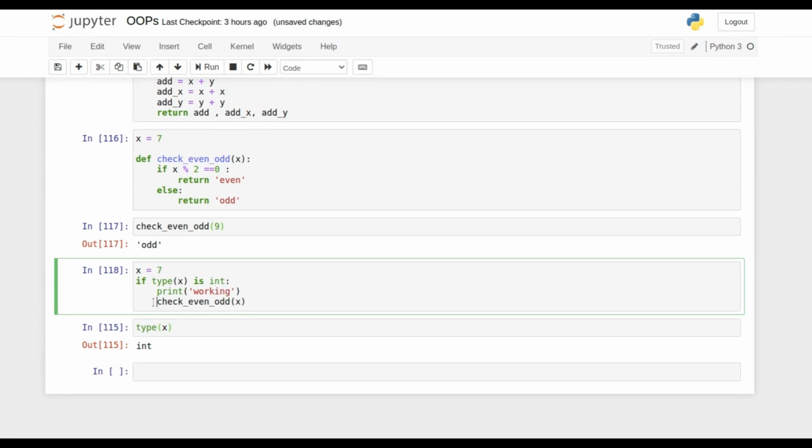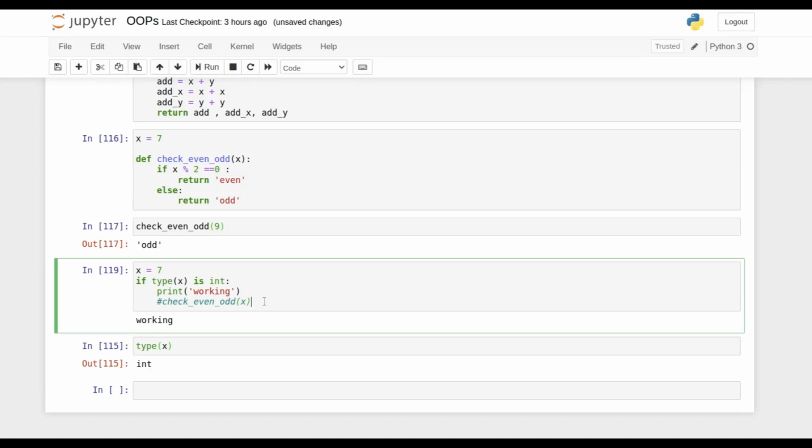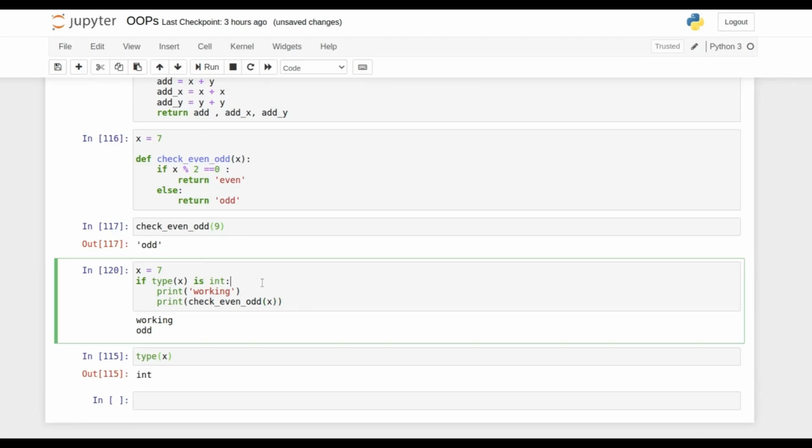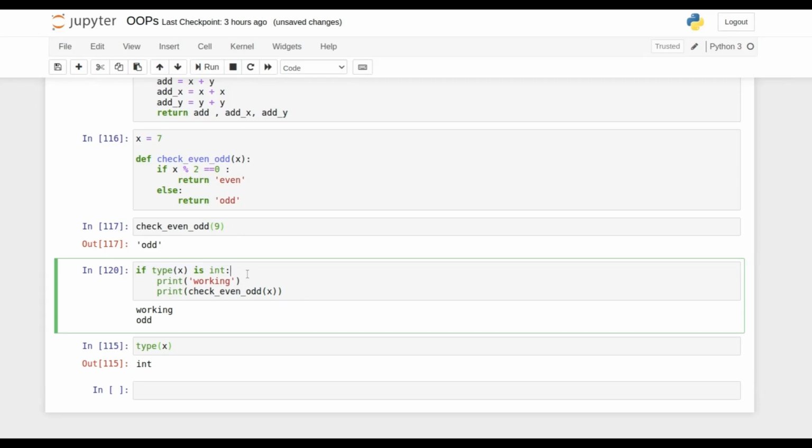Then we can comment this out. So we check whether the particular number is even or not. We should print this, and then only this will work. Without printing this will not work. So odd is coming.